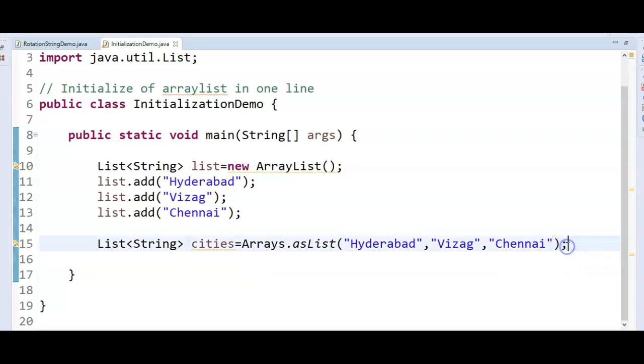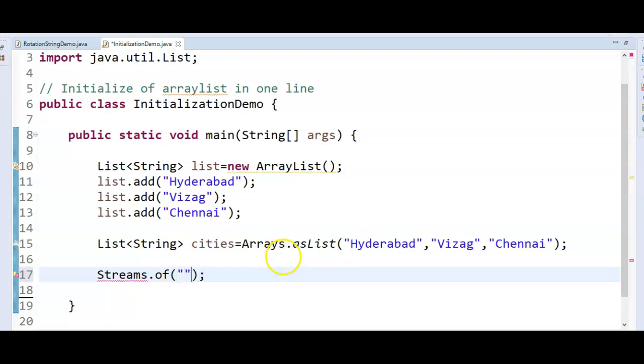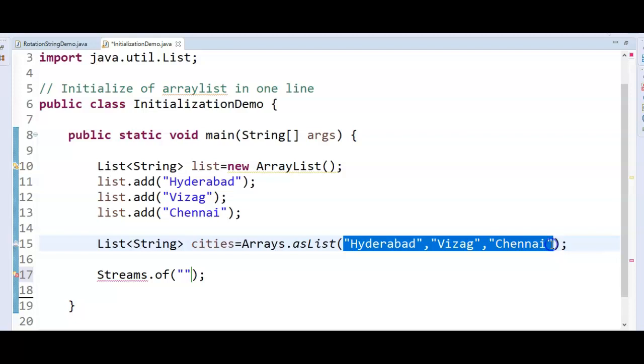And how do we do it after Java 8? This is how we create a list before Java 8. But after Java 8, we can use streams. In Stream, we have a method called of. Stream.of, and then we just pass the city names we have given here.